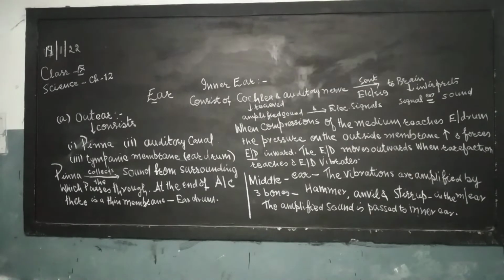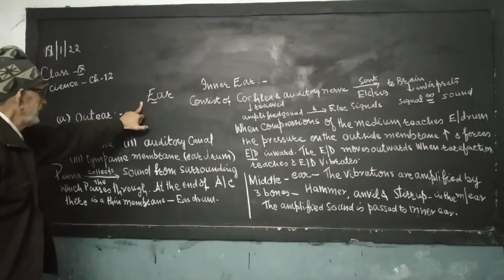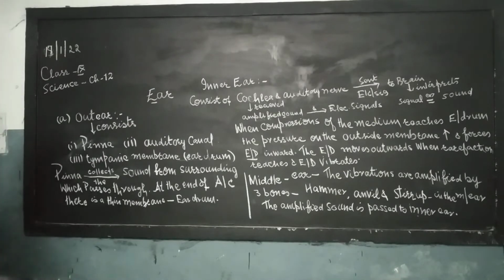Now, I am going to explain the whole structure 2 or 3 times so that you will understand it very thoroughly. The human ear has 3 parts.